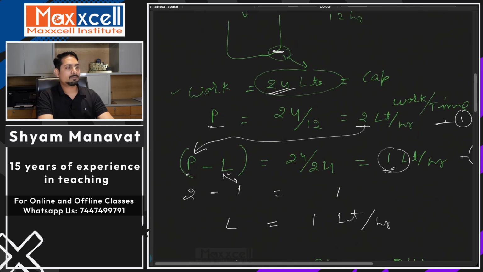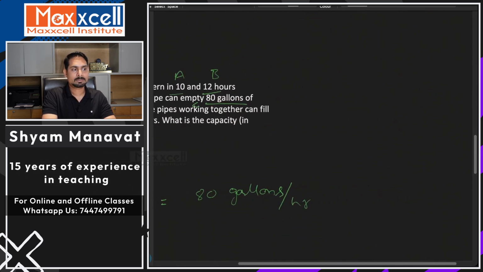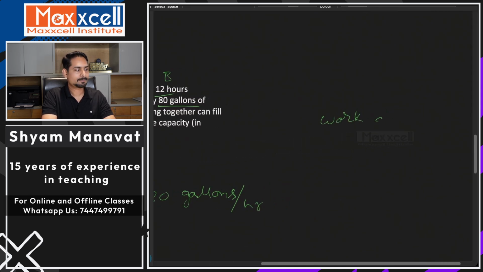No, we cannot. Why do we have to assume the work as some value and then go next? Because we need to find their efficiency. If one of the efficiencies is already given, I cannot assume work as any number in such case.